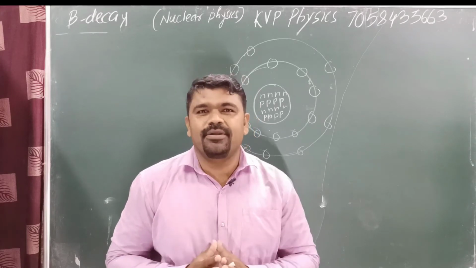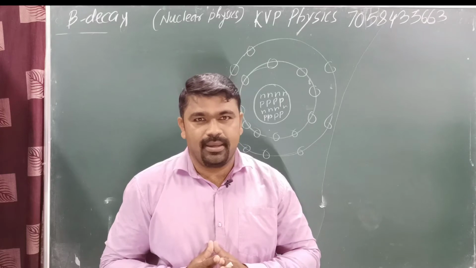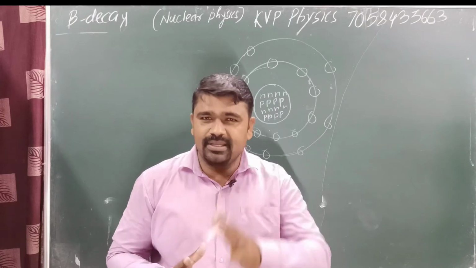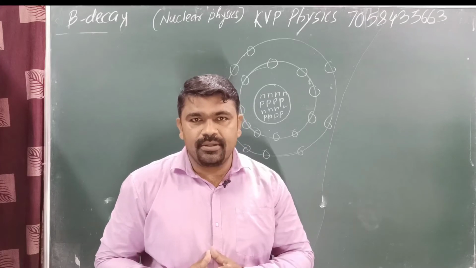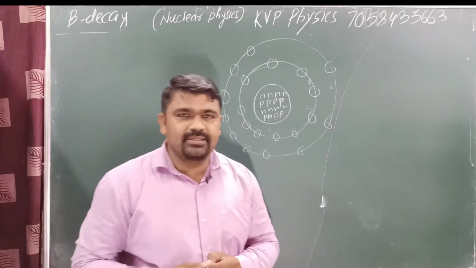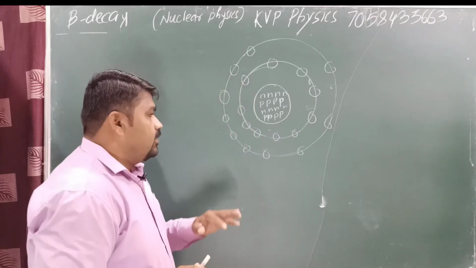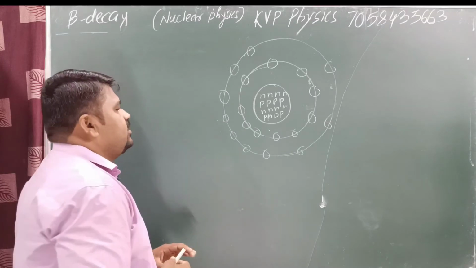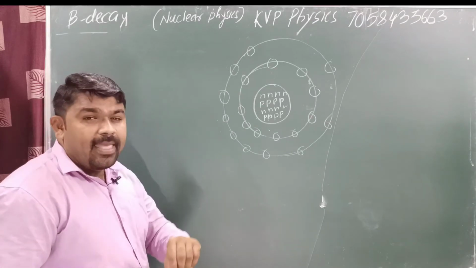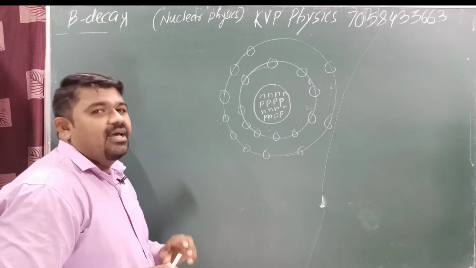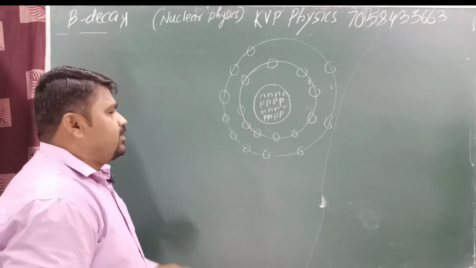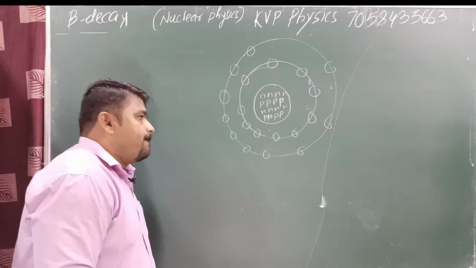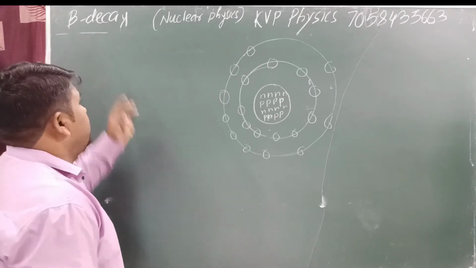Today we are going to study beta decay, and we know that beta decay is related to radioactive nature. Yes or no? We know that before this lecture, we studied gamma decay as well as alpha decay. Yes or no? This is also related to the radioactive nature. Yes or no? Now, here is how we consider the beta decay.